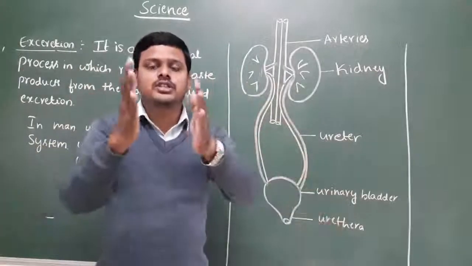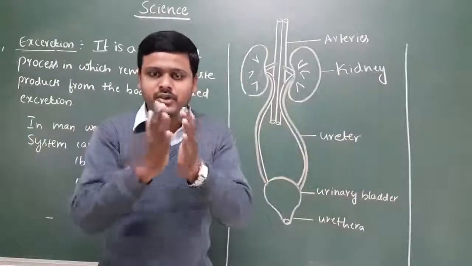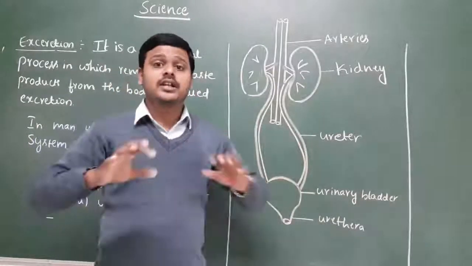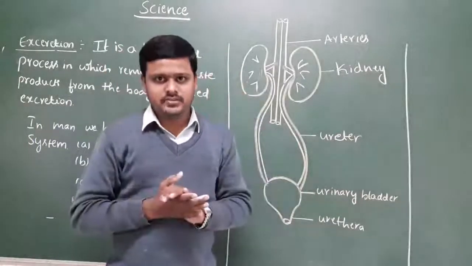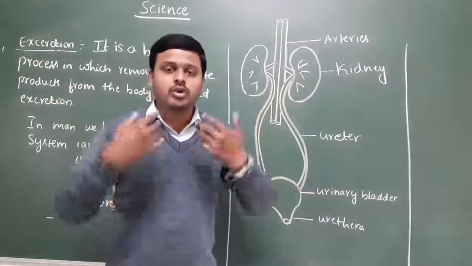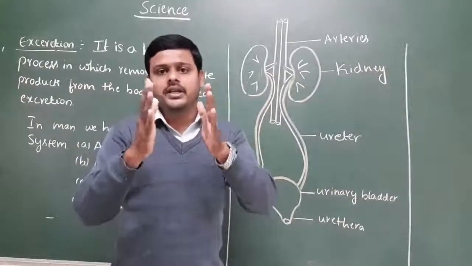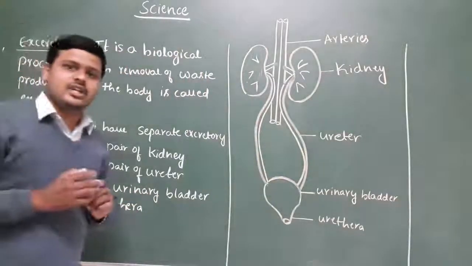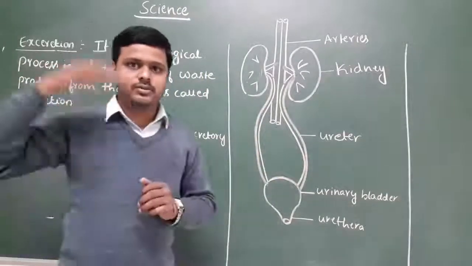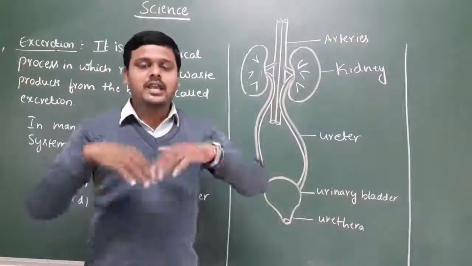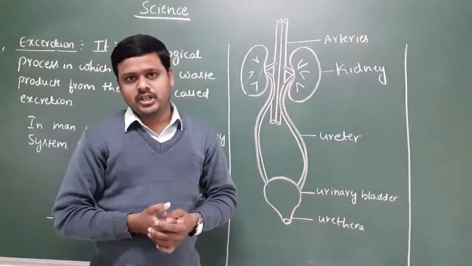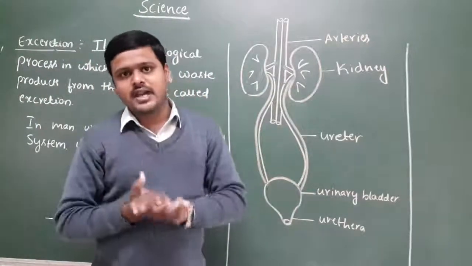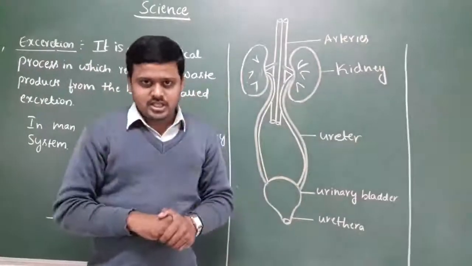These toxic gases or elements produced during metabolic activities must be eliminated or removed. So how does the removal take place? With the help of excretion. By excretion, our body exits or eliminates the unwanted particles, undigested food, as well as the toxic substances.